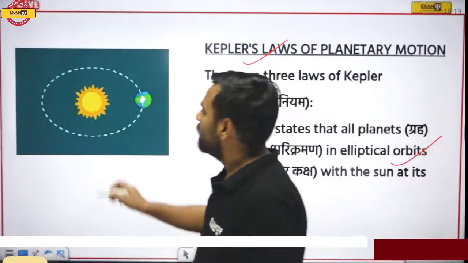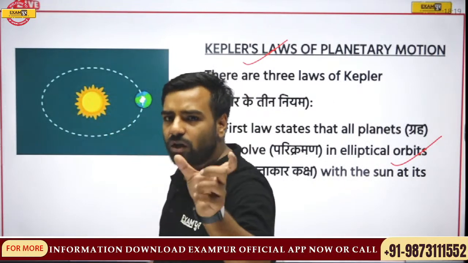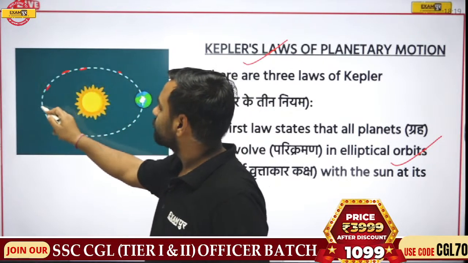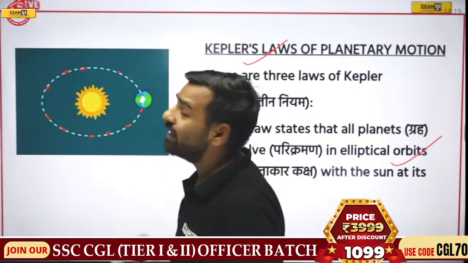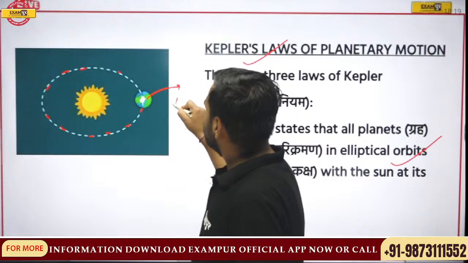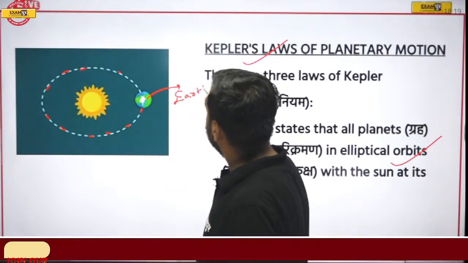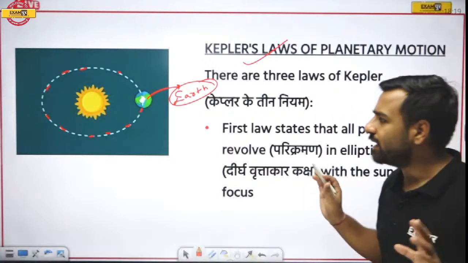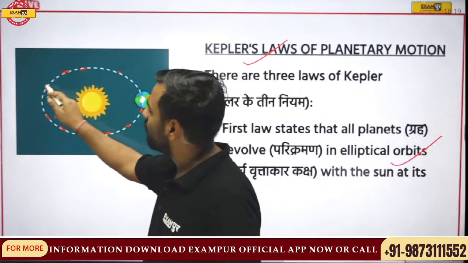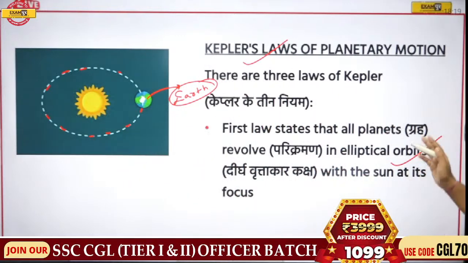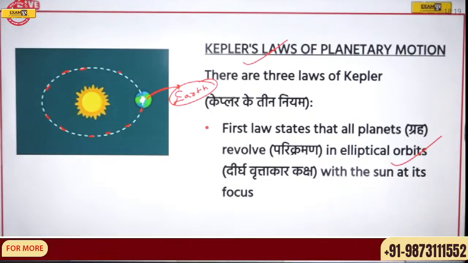Just have a look. This is the sun. If I talk about its path, here we are having an elliptical path, but here we have taken the example of Earth. So it's not only the Earth that we are talking about. We are talking about all the planets. All the planets are revolving around the sun and they are following this elliptical path. So this was Kepler's first law, stating that all the planets revolve in elliptical orbits with the sun at its focus.